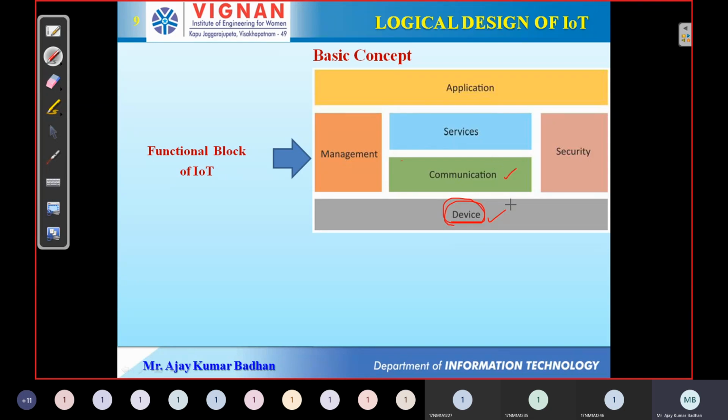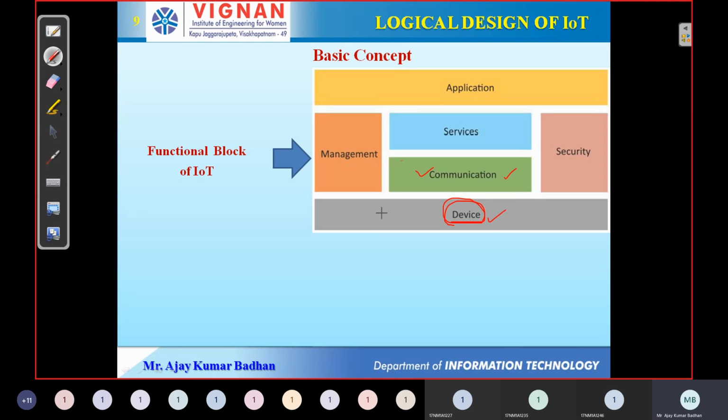Next, we have something called communication. The main purpose of communication is communicating with different protocols. Since these IoT devices can communicate with other devices as well as with our applications, we definitely require a communication medium. That communication medium is nothing but how we are transmitting the data. We saw that in the previous slide, the physical design of IoT: link layer, network layer, transport layer, and application layer. All those features come under this particular communication.